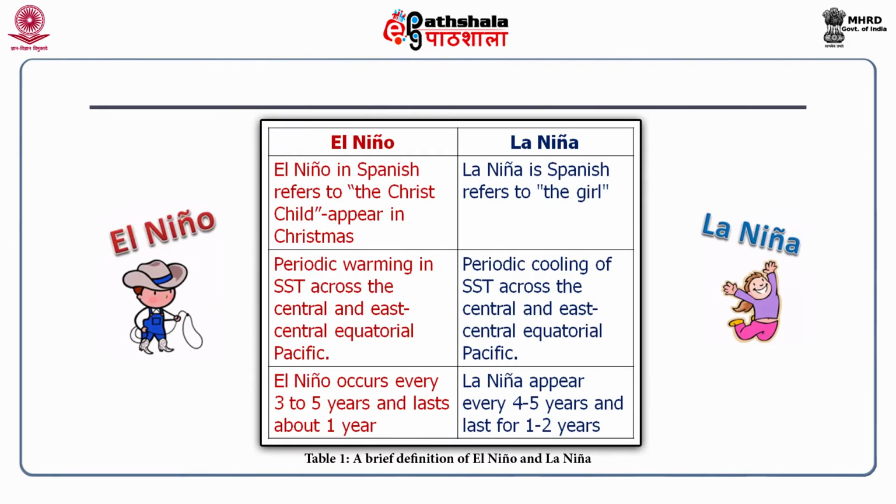This table gives a brief definition of El-Nino and La Niña. El-Nino and La Niña are Spanish words. El-Nino means the Christ child, which appears in the Christmas, and La Niña is the girl child. In case of El-Nino, there is periodic warming in the sea surface temperature across the central and east central equatorial Pacific. In case of La Niña, instead of warming, there is a periodic cooling in the same region. El-Nino occurs every 3 to 5 years and lasts about 1 year, whereas La Niña appears every 4 to 5 years and lasts for 1 to 2 years.